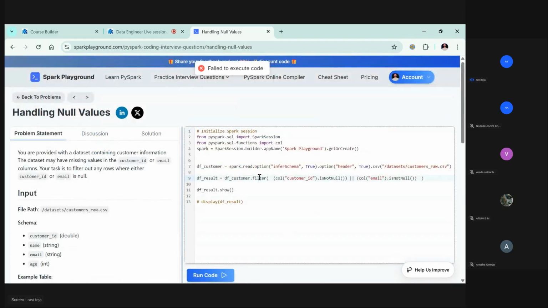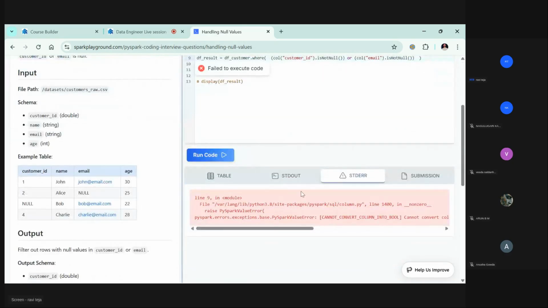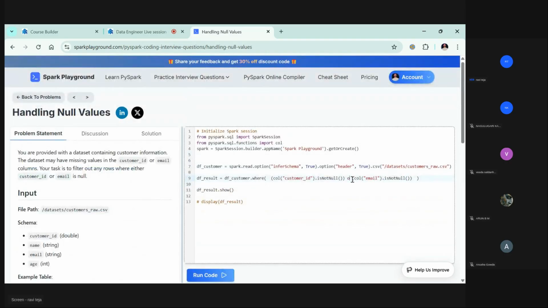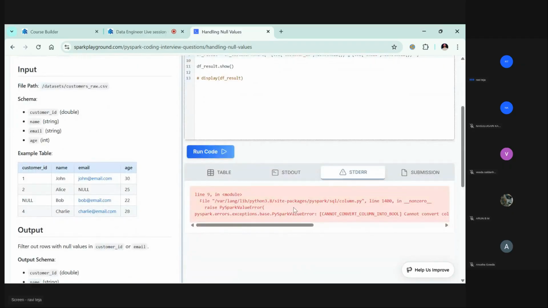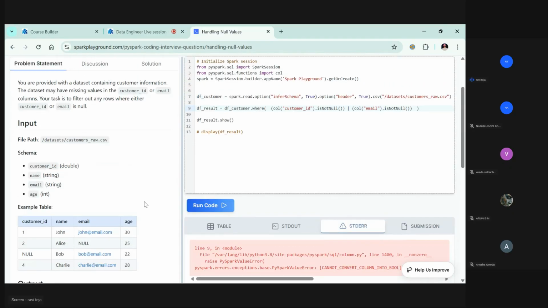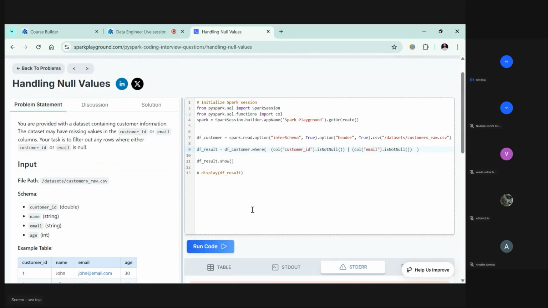Let's go with where for the time being and see. Or, and now this will work. This is also not working. I think I gave something wrong, maybe a spelling mistake, so that's why it's just not taking it.